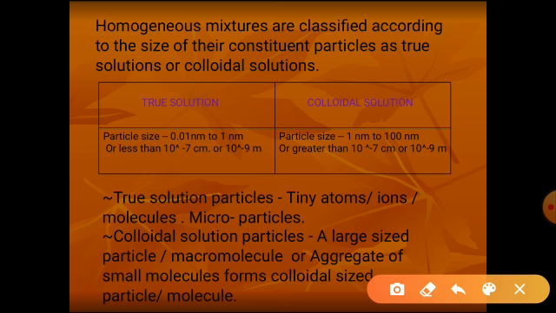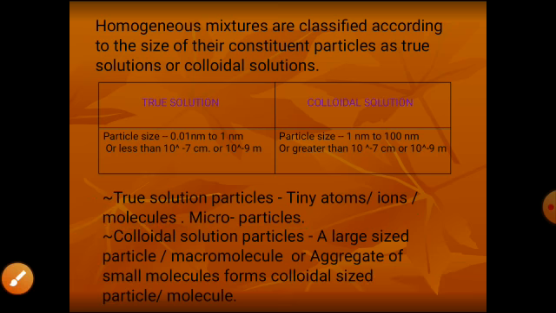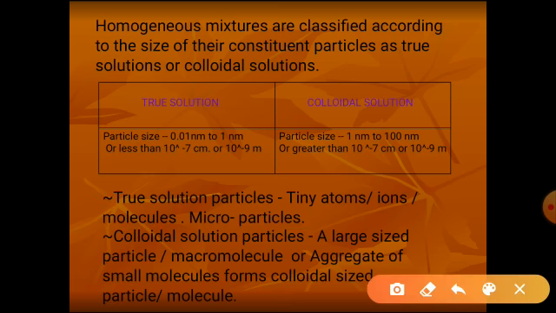In the true solution, particles are tiny atoms, ions or molecules, very small particles. So they are microparticles. But the colloidal solution particles are large sized molecules. Large sized particles are called macromolecules.